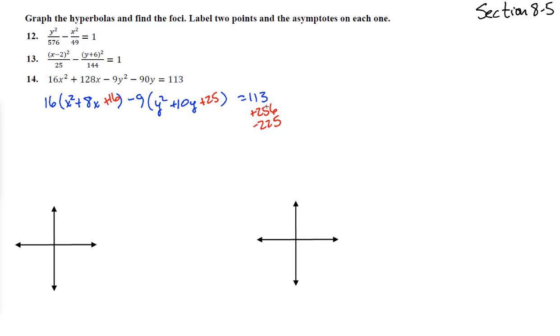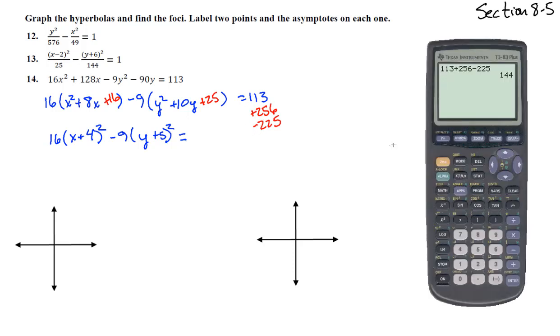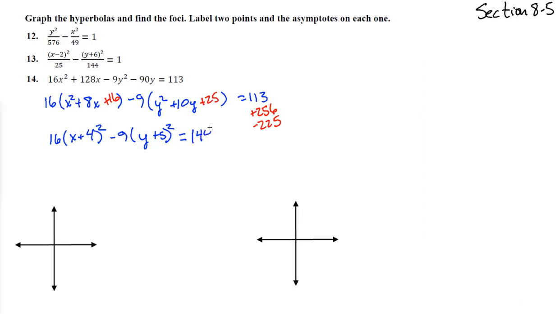Good. So this becomes, let's write all this out. We get 16 times (x plus 4) altogether squared minus 9 times (y plus 5) altogether squared equals, and using our handy dandy calculator, 113 plus 256 minus 225 is 144.